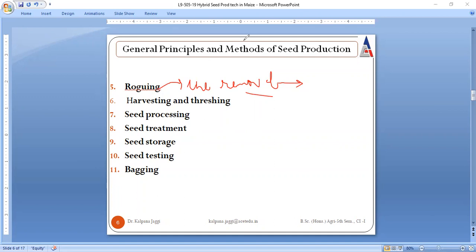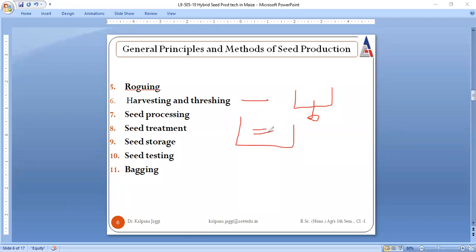Next is harvesting and threshing. This is very clear to you all. Sometimes we use machines for harvesting and threshing. Sometimes what happens is that this machine was earlier utilized for the harvesting and threshing of another crop, and when it is utilized without cleaning for our own crop, there come the chances of mixing. And when mixing takes place, there are chances of contamination, right? So whenever harvesting or threshing is done, care must be taken.